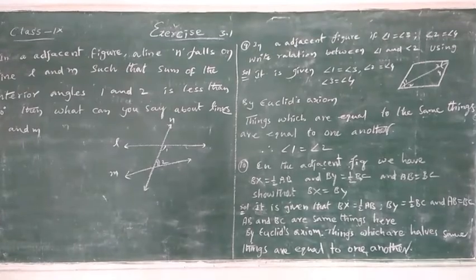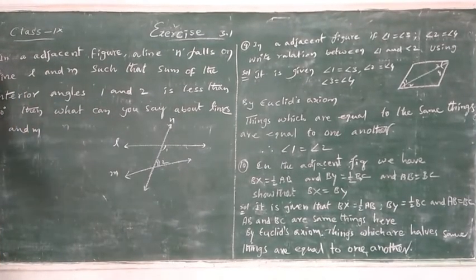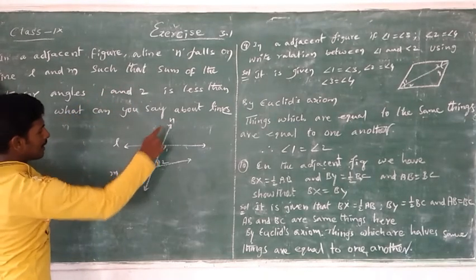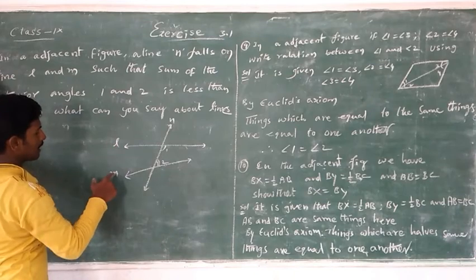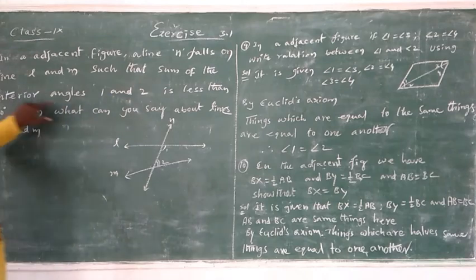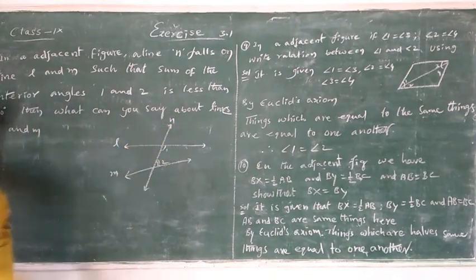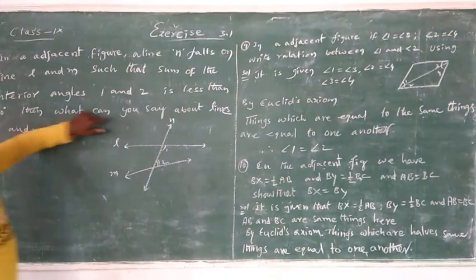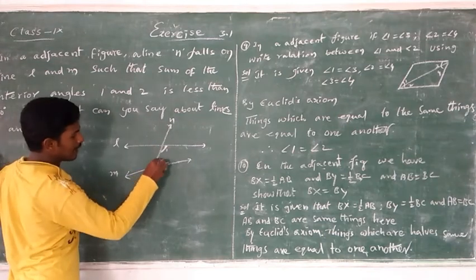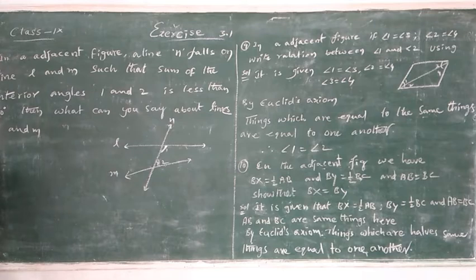So next question. In the adjacent figure, a line n falls on lines L and M, such that the sum of the interior angles 1 and 2 is less than 180. Then what can you say about lines L and M? The question is what we can say about lines L and M.